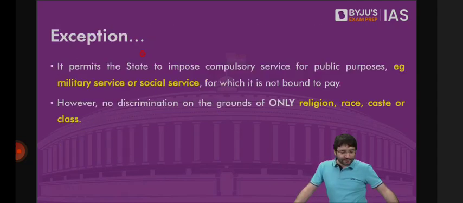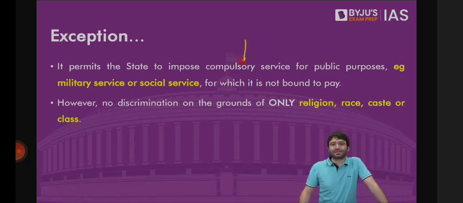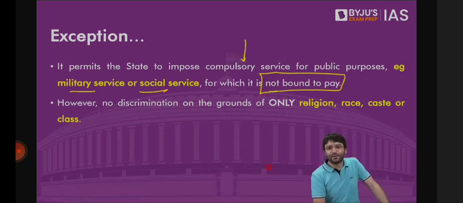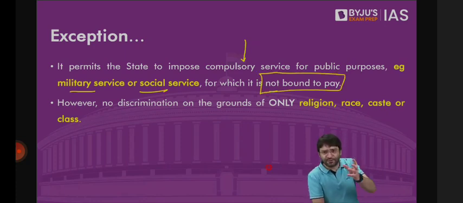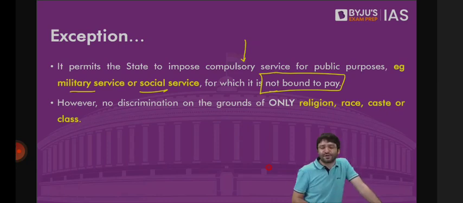Similarly, the state may impose compulsory service for public purposes. For example, military service or social service, for which it is not bound to pay. For example, tomorrow, God forbid, if you believe in God, there is a hurricane or a cyclone or a massive earthquake in one part of our country. We need more and more volunteers. We need more and more people to take these injured to the hospitals, to bring the dead out from the rubble, to ensure that medicines, food is provided to those who suffer. For that, the state will impose compulsory social service. That means all the people, you are forced to work.